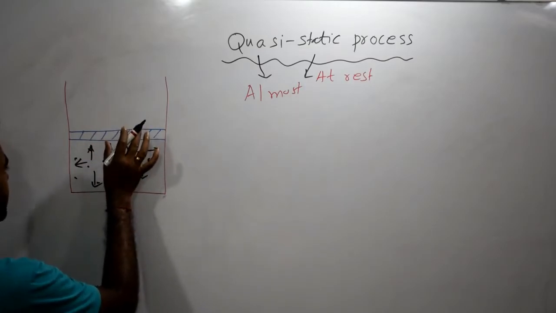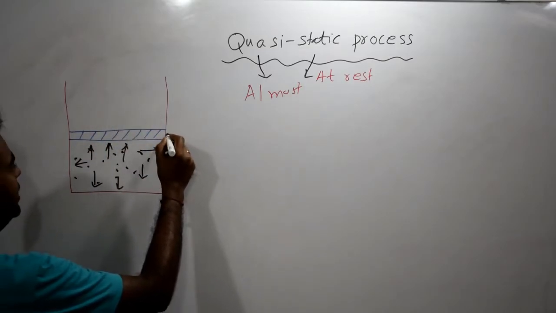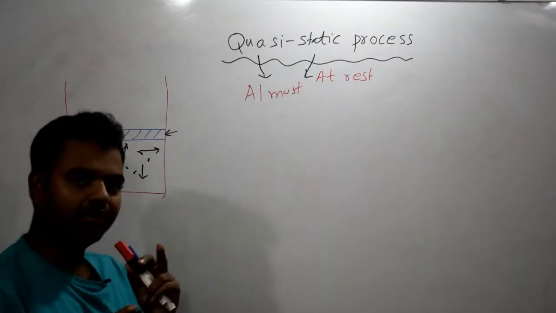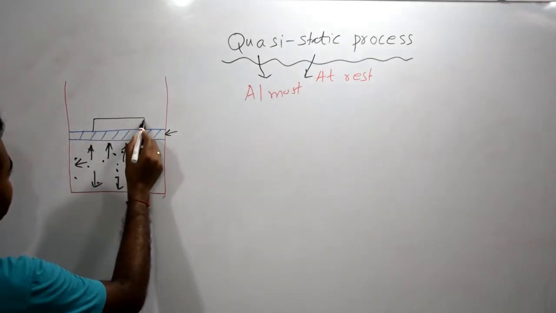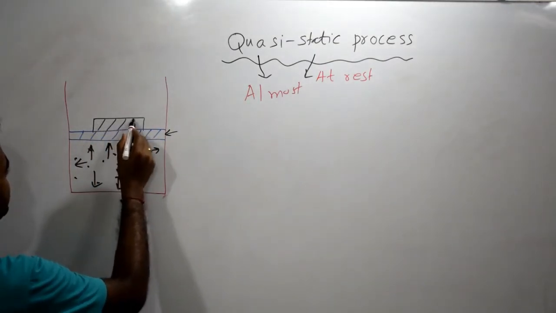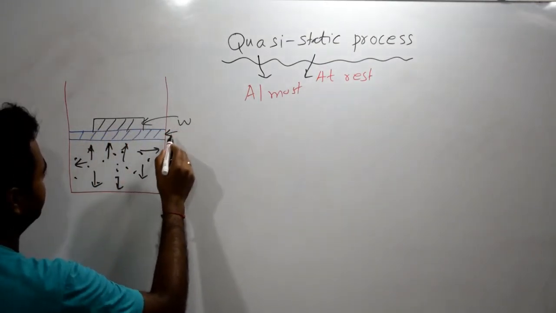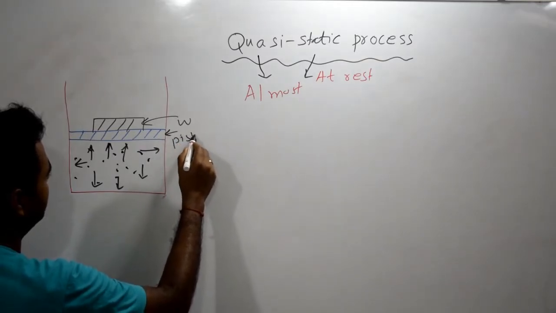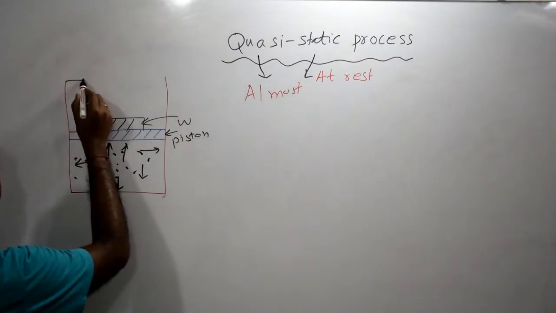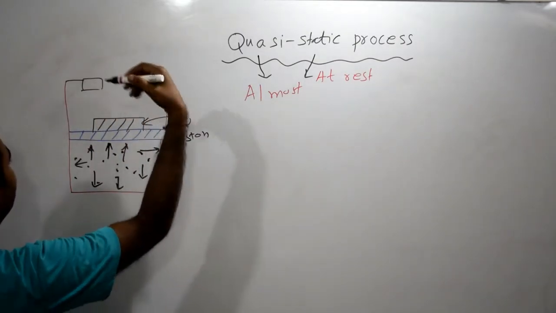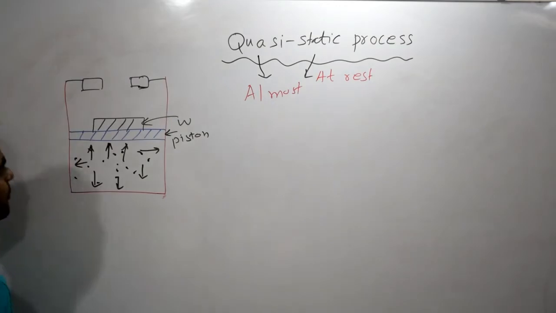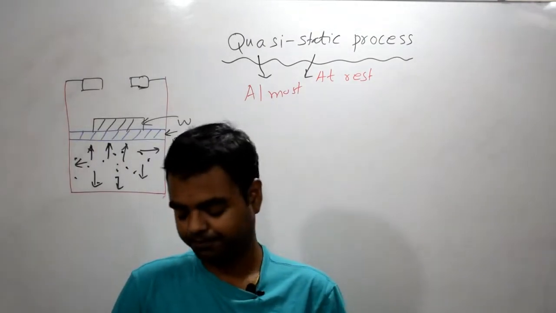So in order for the piston to be at equilibrium, we have to put some external weight. So we have given some external weight here. This is the piston, external weight here, and we have a stop here, so that the piston will not go outside the engine.